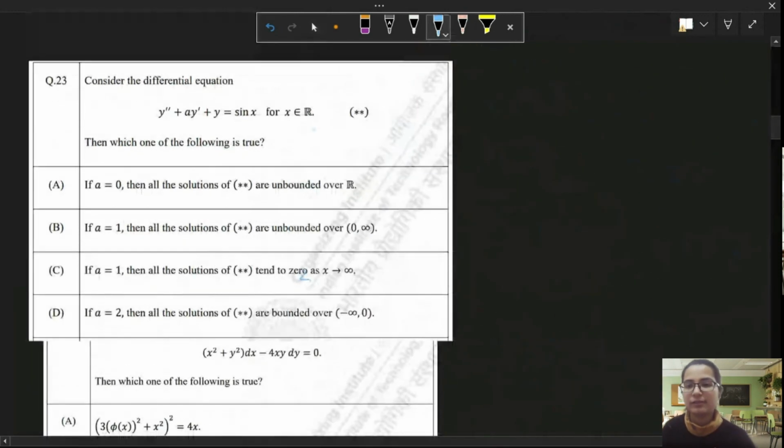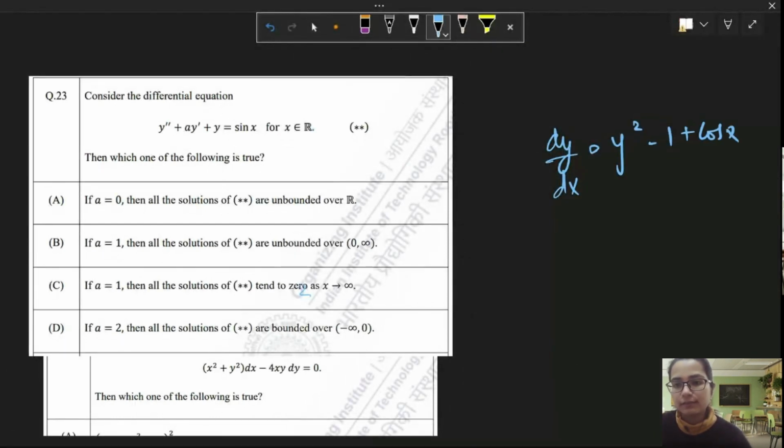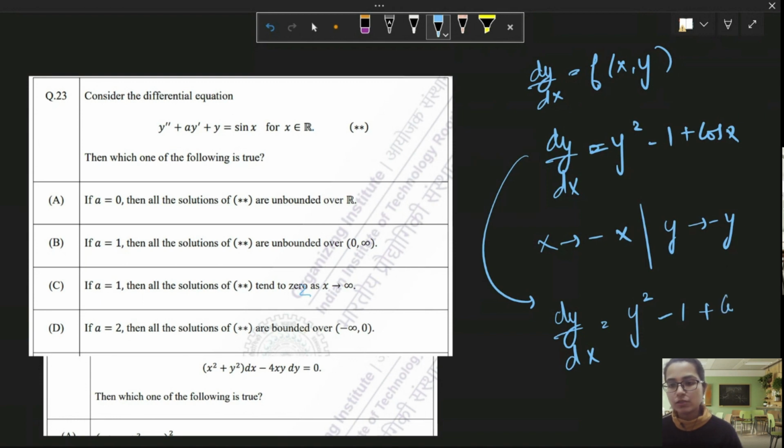You're correct. See, here it is given that dy by dx is equal to y square minus 1 plus cos x. If you observe, dy by dx is a function of x and y. So in order to check whether this function is odd or even, what you do is replace x by minus x and y by minus y. By doing so, dy by dx is equal to negative y whole square, which is y square, minus 1 as it is, plus cos of minus x, which is cos x.